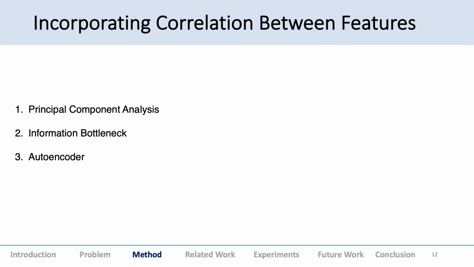And information bottleneck is slightly more complicated, no need to go into the details. I'll discuss autoencoder instead. But for information bottleneck, the implementation which we used was based on the neural network approach for a non-linear information bottleneck. The details are in the paper.